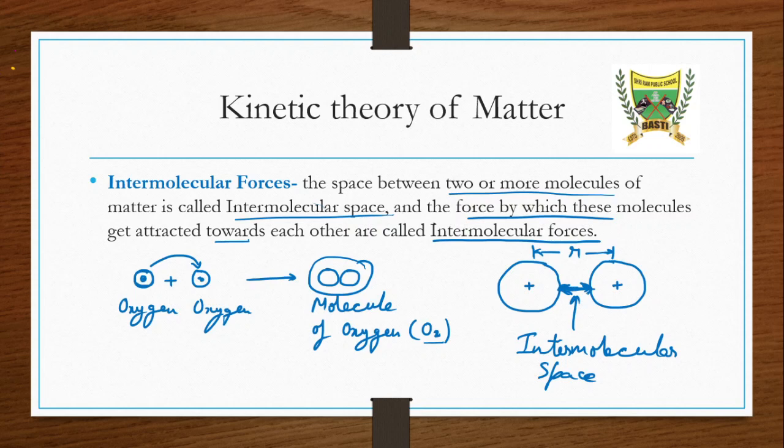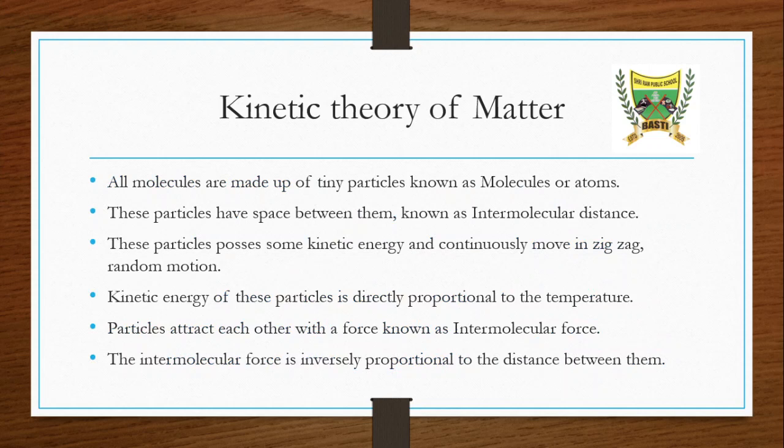So any space between the molecules will be known as intermolecular space, and the attraction force by which the atoms of the molecule are combined together is known as intermolecular force. So what does the kinetic theory of matter say? What is basically the kinetic theory of matter? Let's check it.